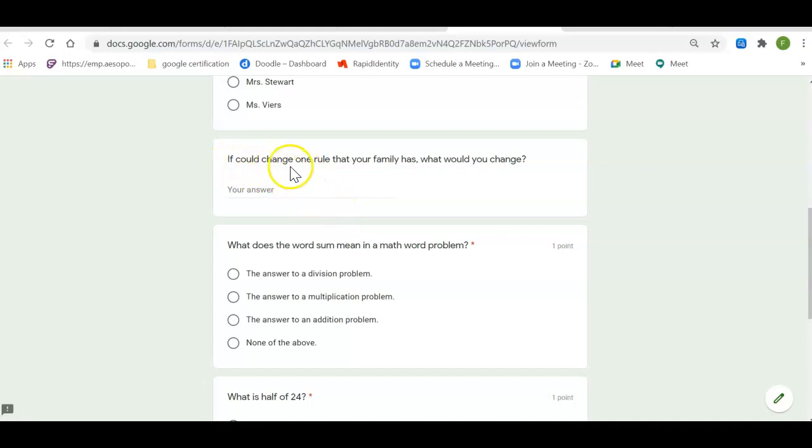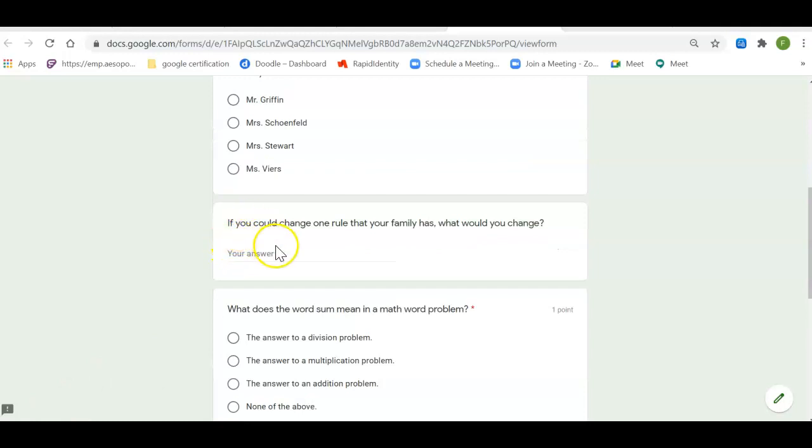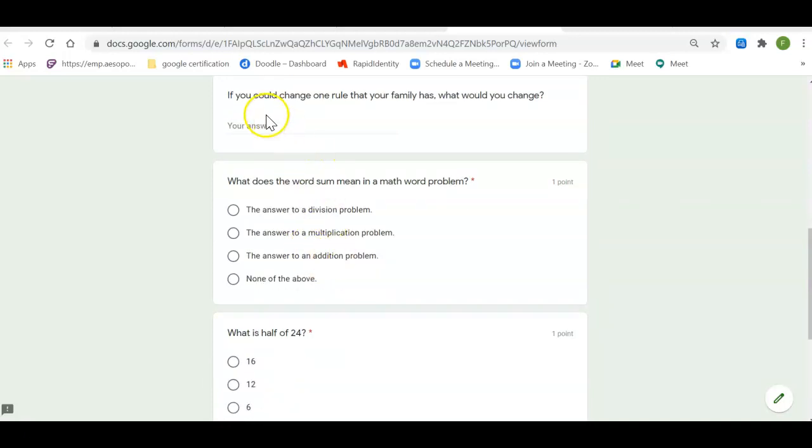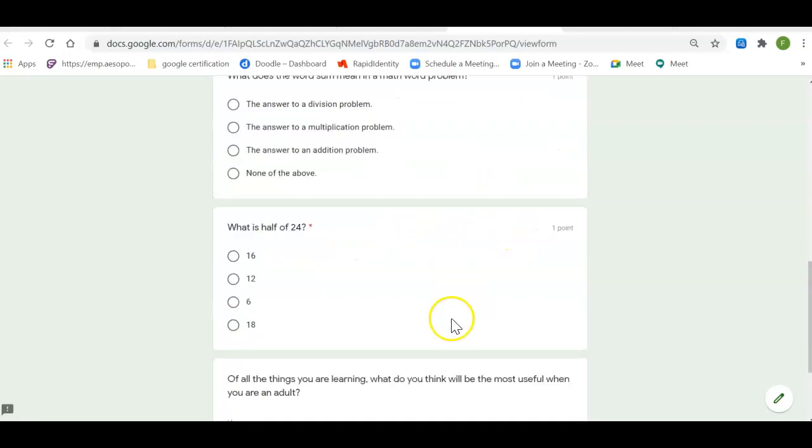If you could change one rule that your family has, what would you change? Just type a really short answer in here. What is that rule that you'd like your family to not have, or if you want it to be different? Next, what does the word sum mean in a math word problem? Choose your correct answer down in here.